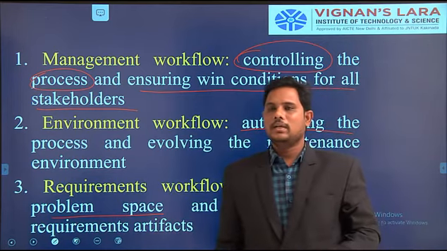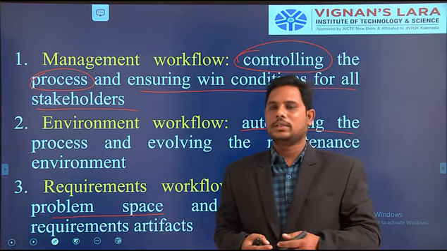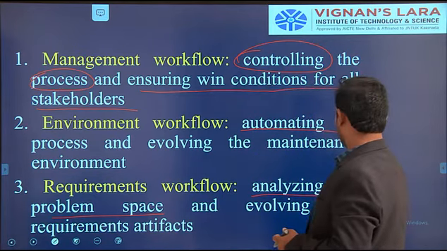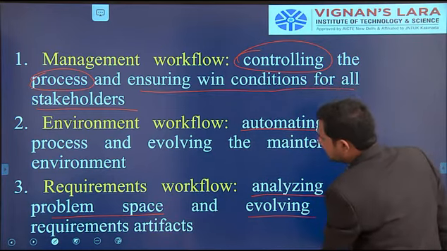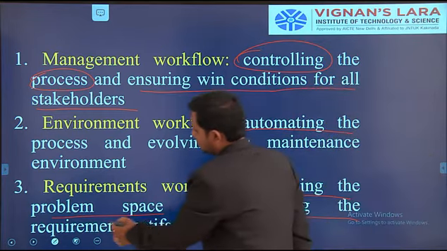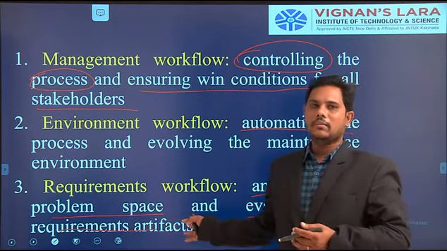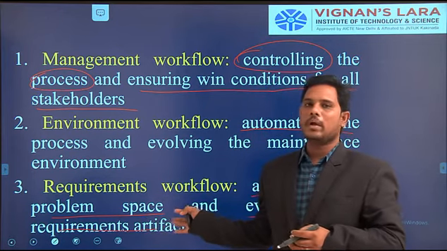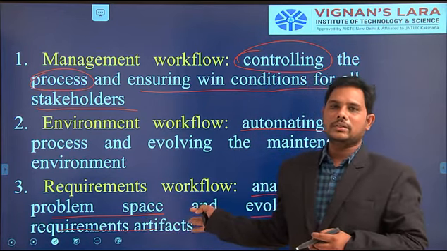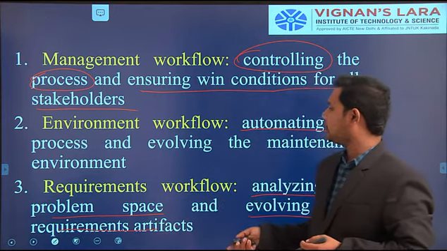Whatever the problem is, it will be analyzed, what requirements are used in our project. So here we are analyzing the project problem space and also evaluating the requirement artifacts. So what requirements are used in our project, whether they are suitable for our project or not, those requirements are analyzed. Okay. So this is called the requirement workflow.